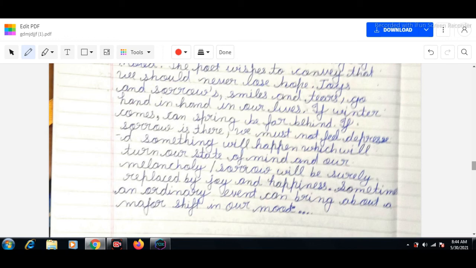Sometimes an ordinary event can bring about a major shift in our mood. This is the message which the poet wishes to convey through this poem: we should never be depressed in any situation, because if there are sorrows, if there are tears, there is a smile also.